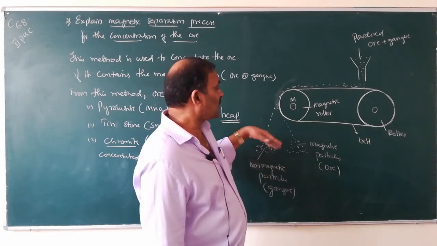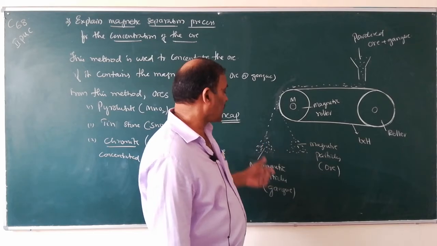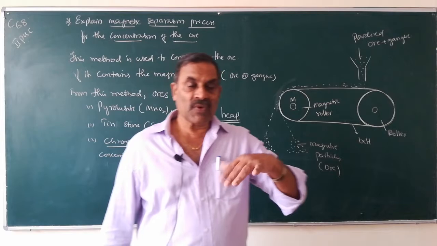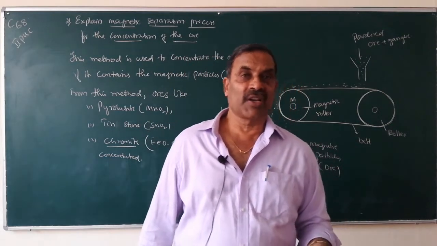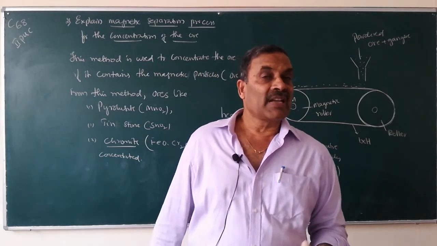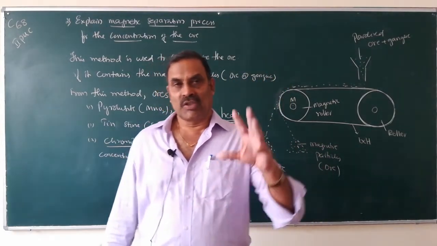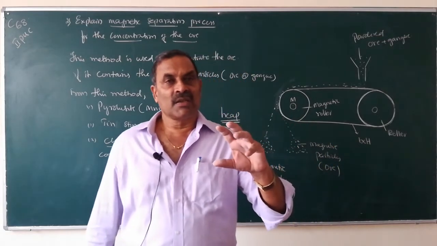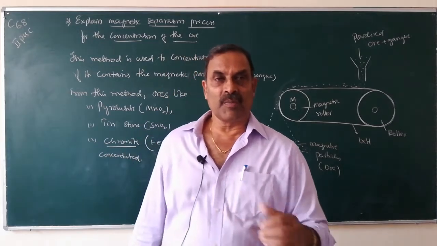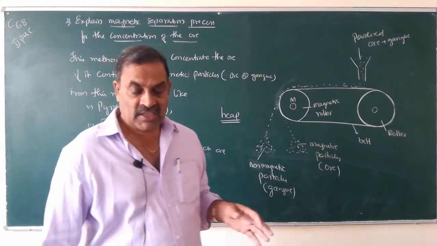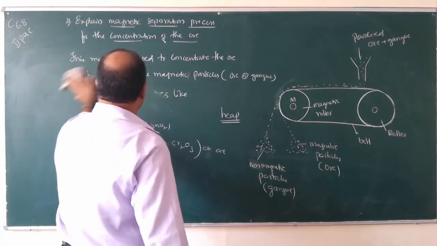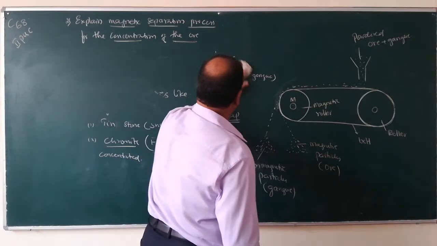And if the ore particles are non-magnetic, they will fall away from the magnetic roller. So, like this, if either the ore or the gangue particles are magnetic, they can be separated by magnetic separation. The magnetic particles are attracted by the magnetic roller and form a heap closer to the magnet, and the non-magnetic particles are not attracted by the magnet and fall away from the magnet.